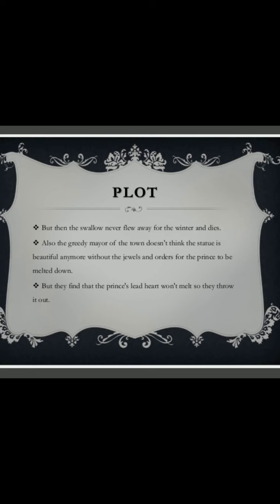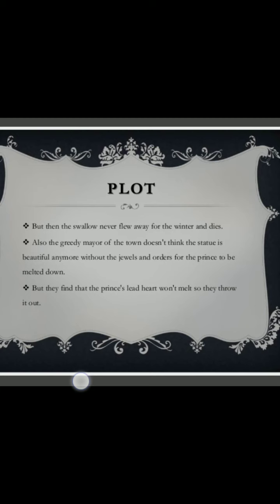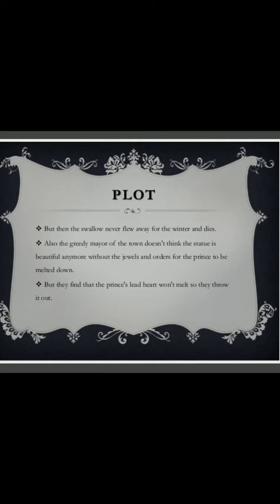happy prince. Also, the greedy mayor of the town does not think the statue is beautiful anymore without the jewels and orders for the prince to be melted down. Then a greedy mayor came and ordered that as all the jewels were taken out to help all the needy people, the greedy mayor thinks to melt down the statue, but they find that the prince's lead heart won't melt, so they threw it out.